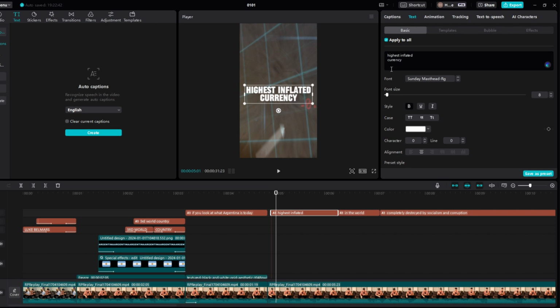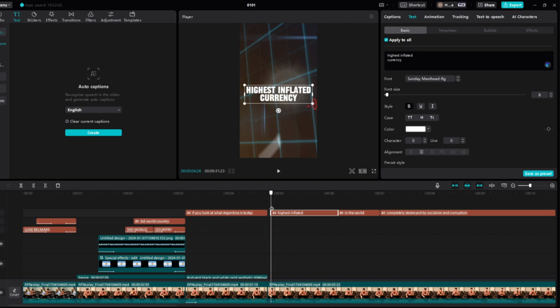And then what we can do is we're going to copy this right here, then we're going to paste it, and then we're going to get rid of, on the copied one, the top part, and then on the first original one we're going to get rid of the bottom part, just like so. And then if we come here, highest inflated currency, just like so. Okay, definitely don't do that yet.